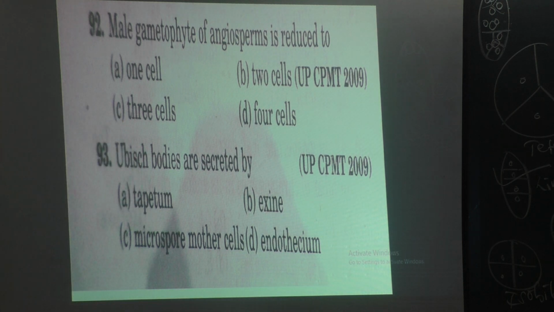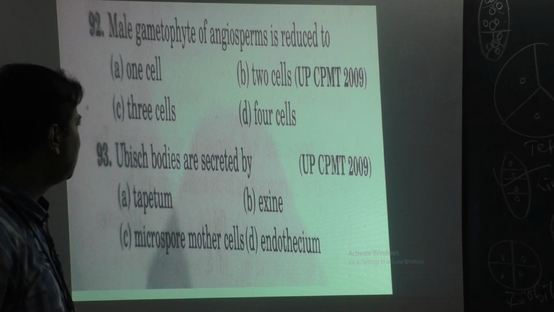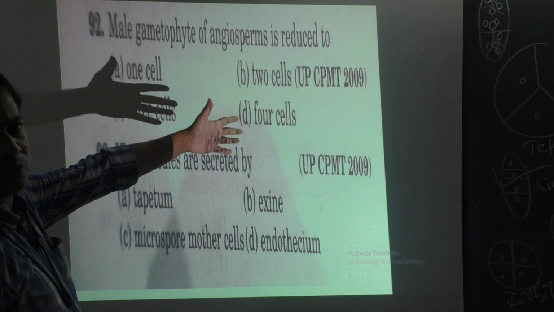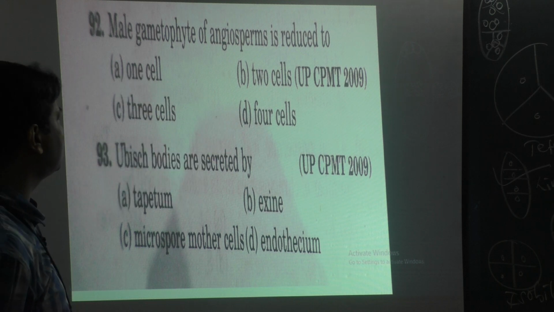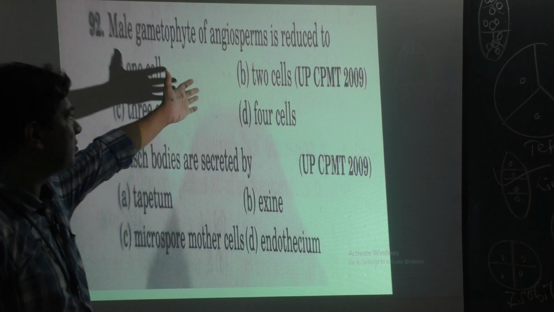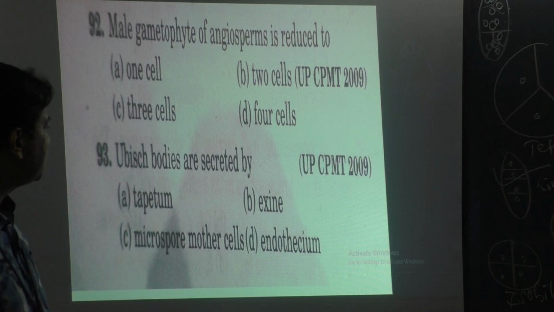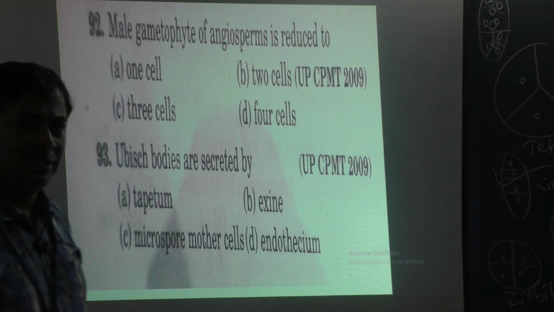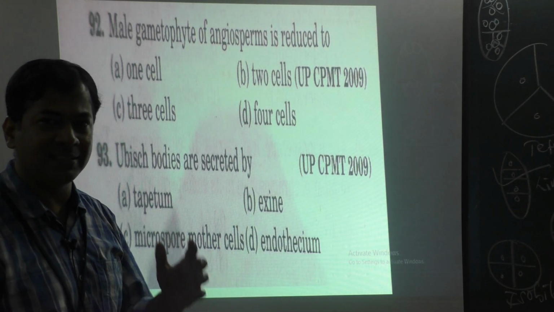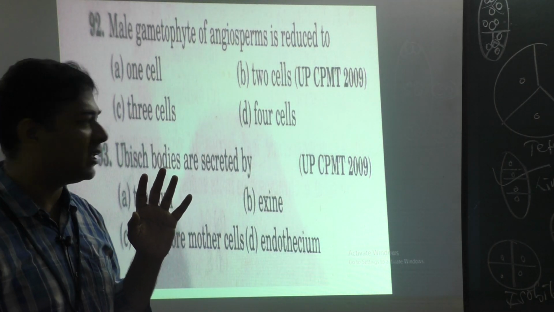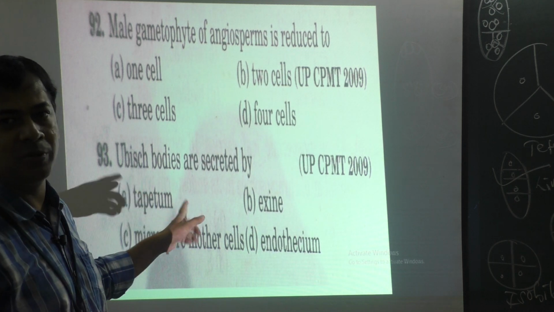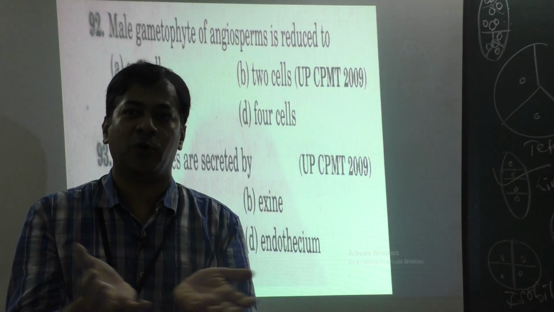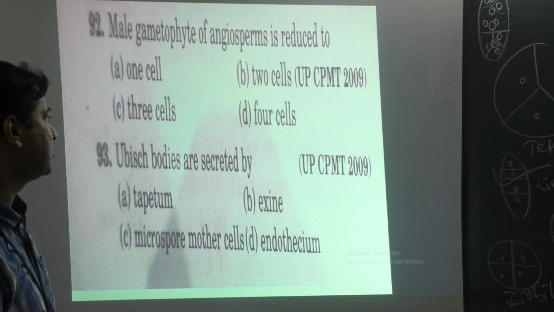Then Ubisch bodies, we discussed Ubisch bodies. These are all UP, Uttar Pradesh medical entrance test questions. Ubisch bodies are secreted by tapetum, exine, microspore mother cells and endothelium. Now it is very clear for you, isn't it? We discussed in detail about Ubisch bodies today. So it should be tapetum. Tapetum produces Ubisch bodies, because pro-Ubisch bodies, when they are surrounded by sporopollenin, are called Ubisch bodies.